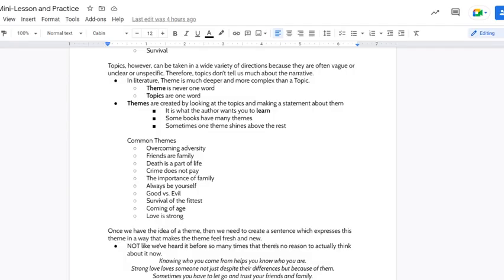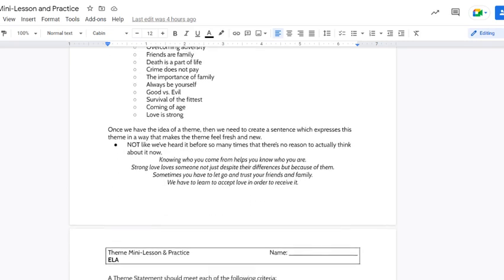Once we have that idea, we need to create a sentence which expresses the theme in a way that makes the theme feel fresh and new. Not like we've heard it before so many times. Cliches, overused expressions. Again, the classic example of this: don't judge a book by its cover. One of the things I'll always maintain is that just because someone knows what not to do doesn't mean that they know what to do.